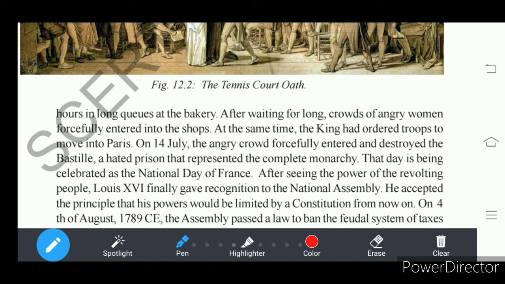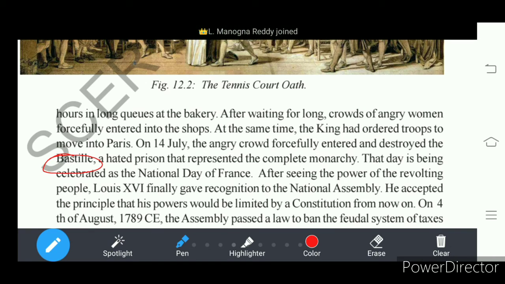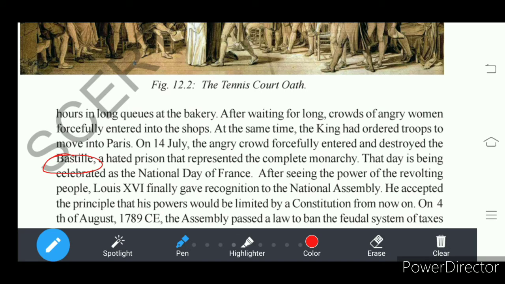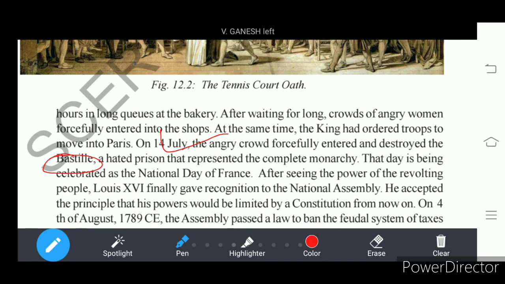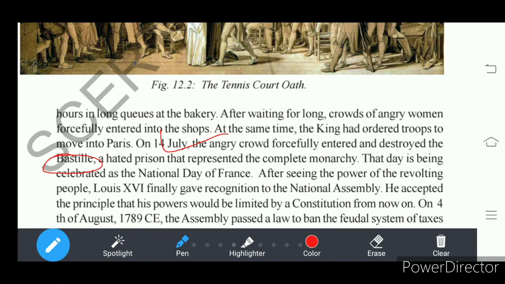So this Bastille jail was completely destroyed by the people on 14th July. Understand? And on this 14th July, as they succeeded in overthrowing the king's monarchical rule, every year French people celebrate 14th July as their national day.